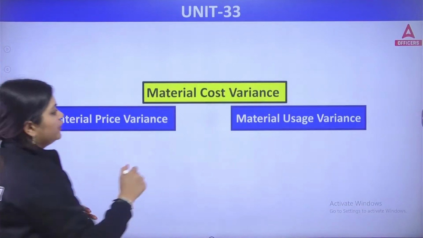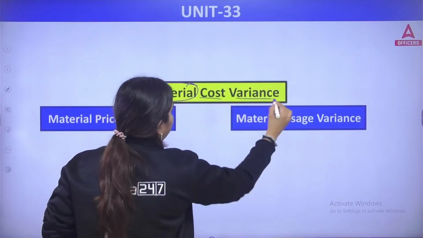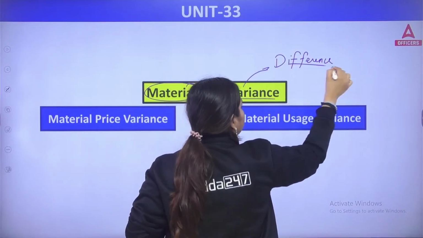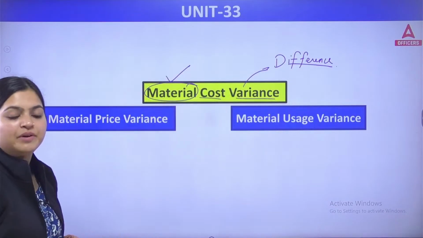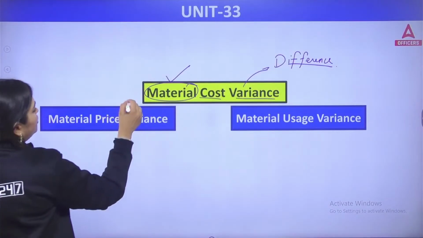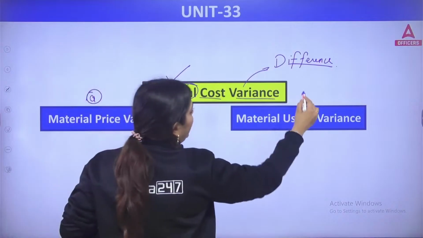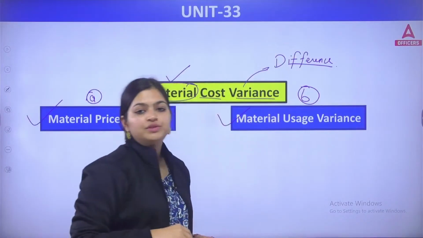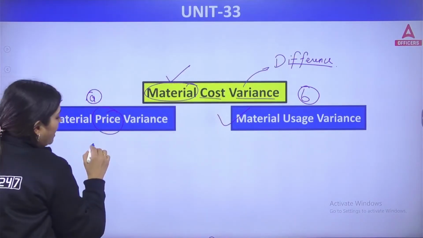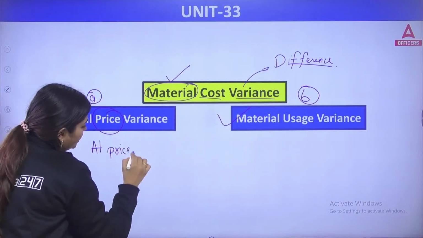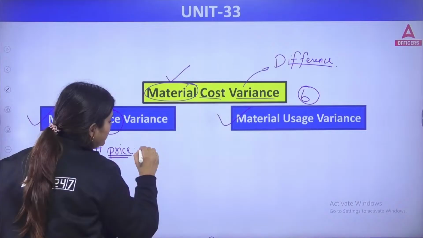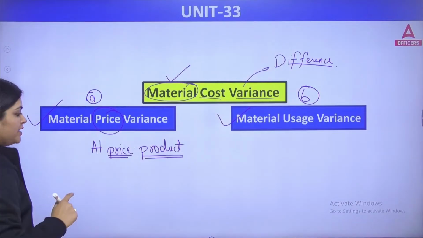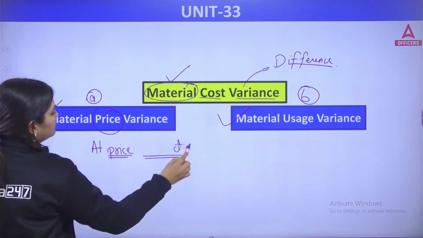First we are going to talk about material cost variance. Remember, variance means your differences. Differences in what? Differences in the material that you are purchasing as raw material. Based on this, you will get two types of variances: A is your material price variance and B is your material usage variance. Price means at what price you purchased the product.